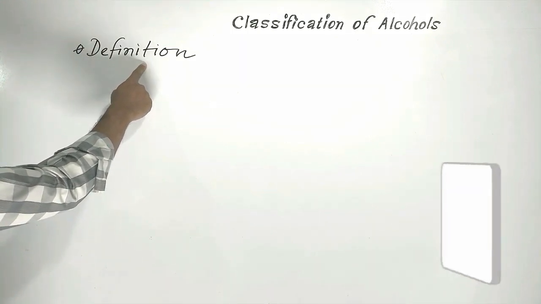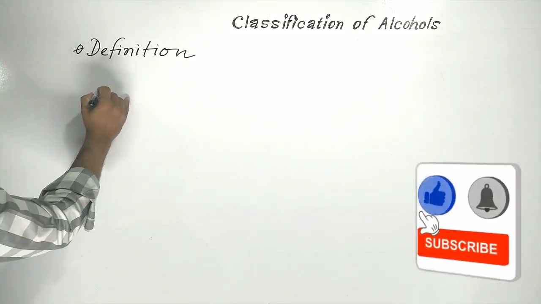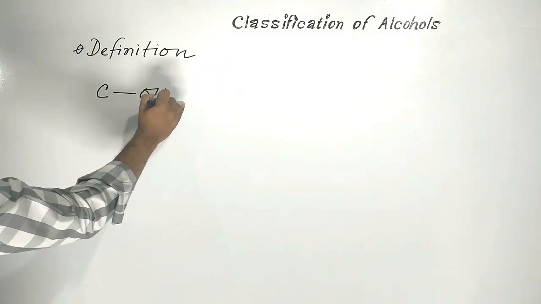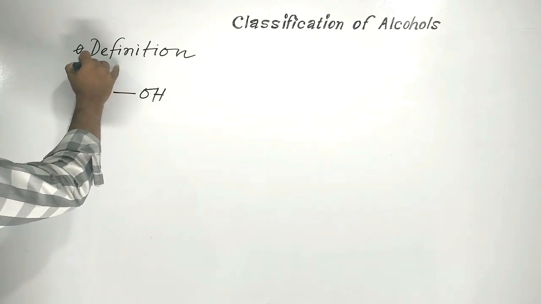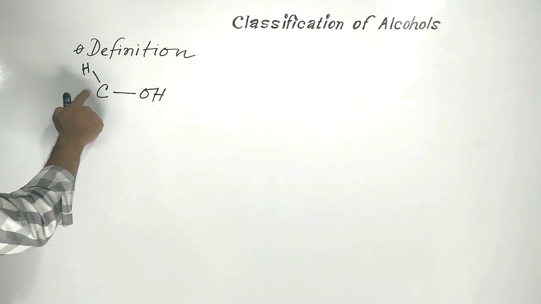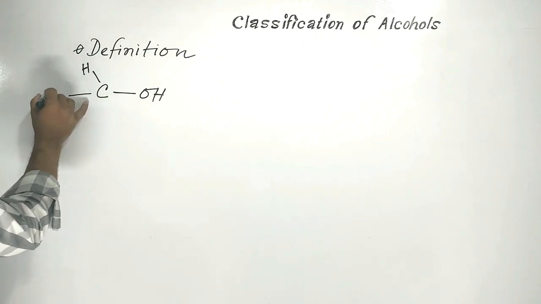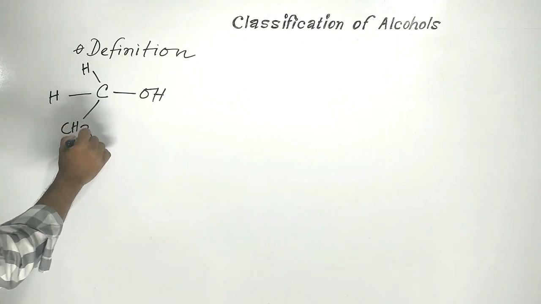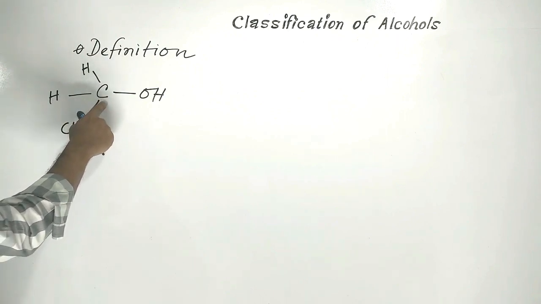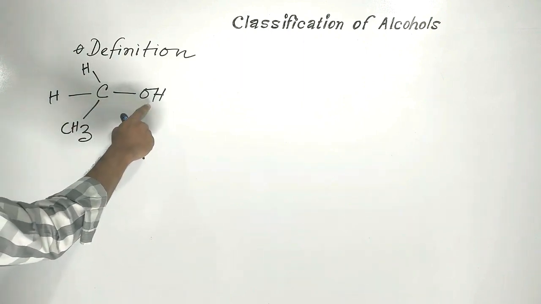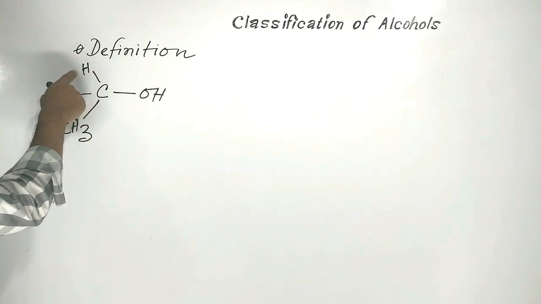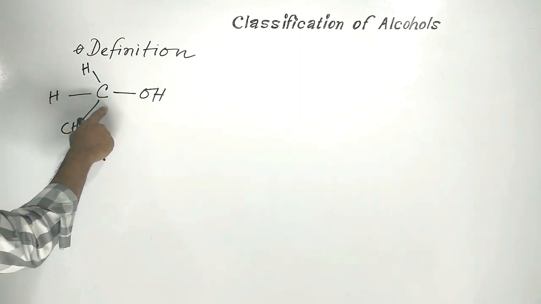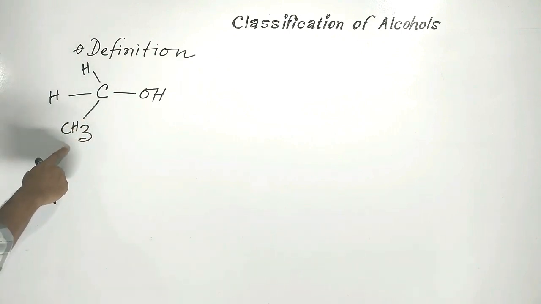Definition of alcohol. Let's see the matter. Let us consider a compound in which the four hands of carbon carry four groups or atoms: in one hand a hydroxyl group, in this hand hydrogen, in this hand hydrogen, and in the other hand a methyl group.